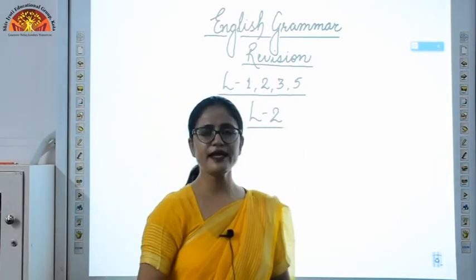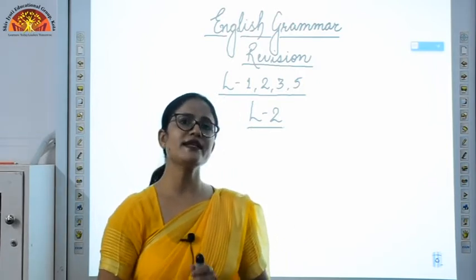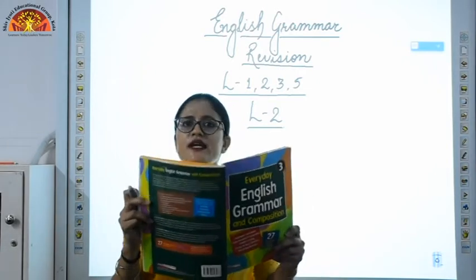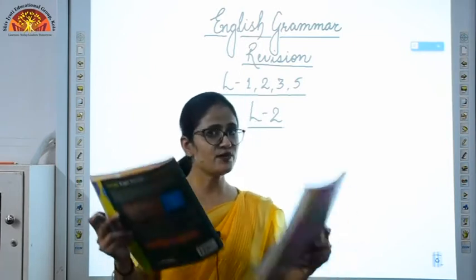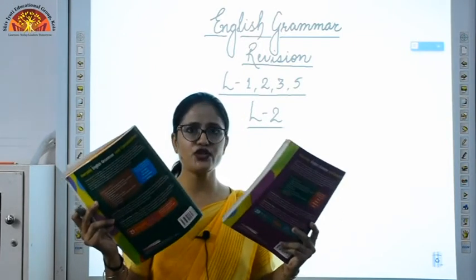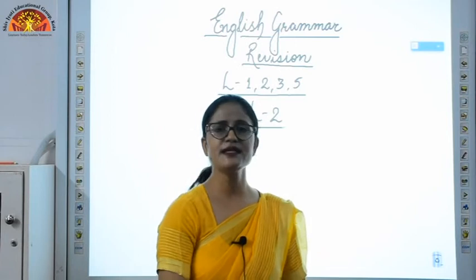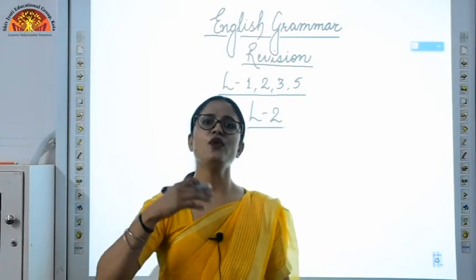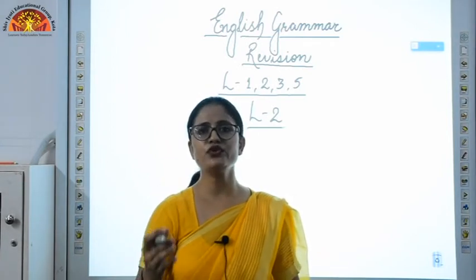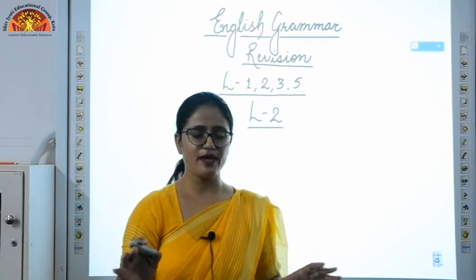Singular means whenever we are talking about a single thing. If I am talking about this book, it is singular. If I have these books, it will become plural. So singular means single thing, plural means more than one, whether it can be 2, 3, 4, it can be any number.